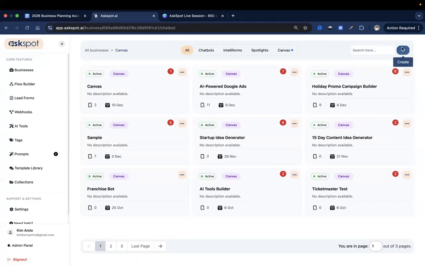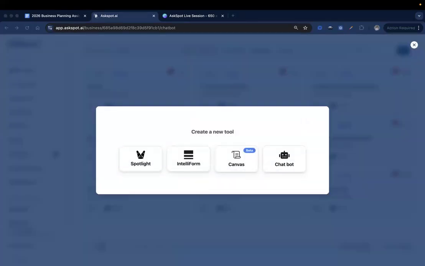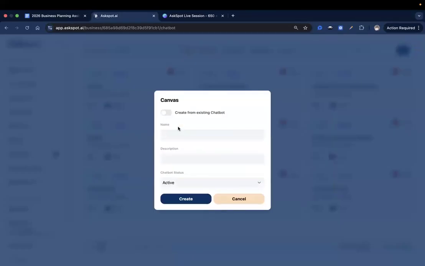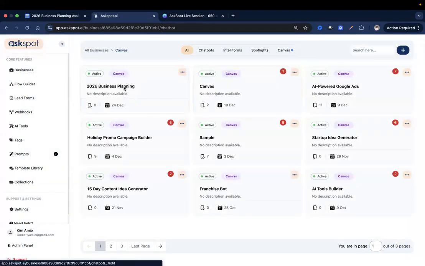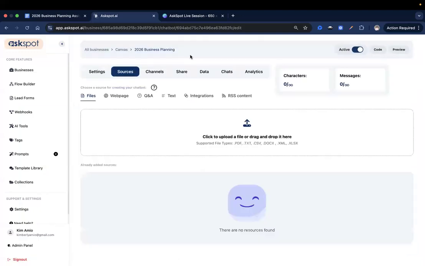So let's just start. Click on create, and I'll name this 2026 business planning. There you go, and create. So our tool is being created, and there it is. Now let's start building it.